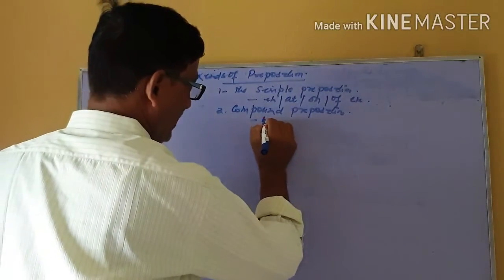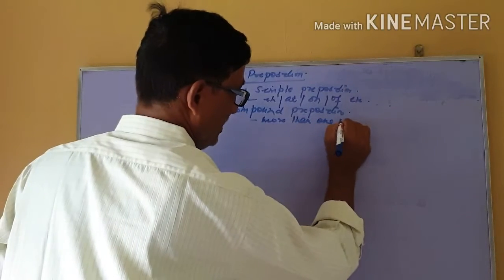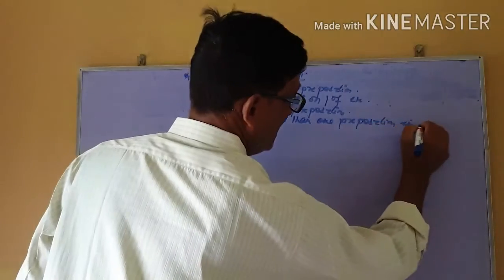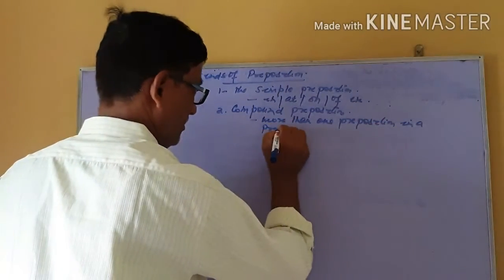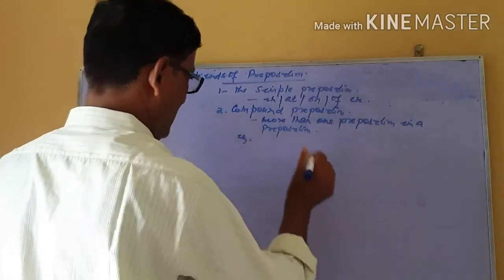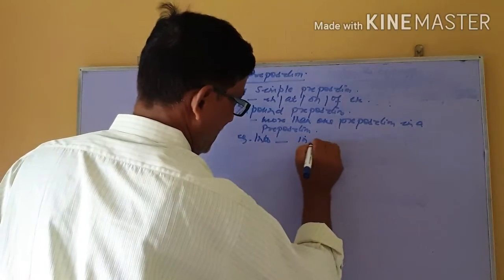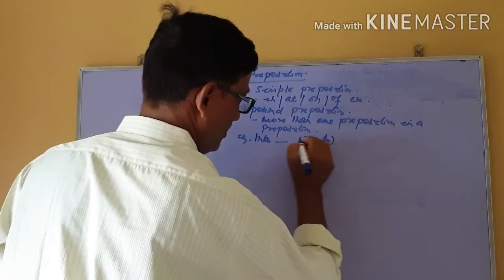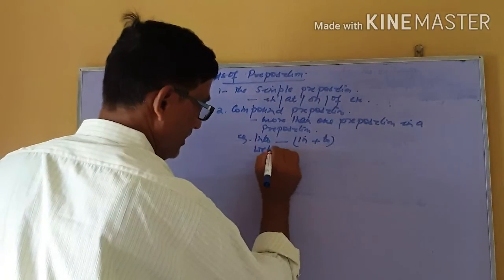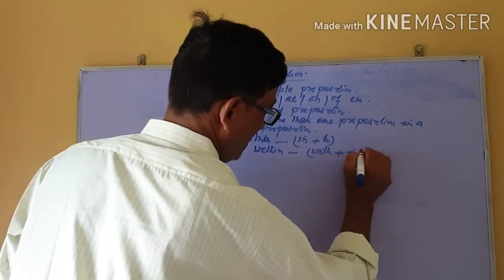That is, more than one preposition in a preposition, as for example into, which means in plus to, within, which means with plus in, etc.